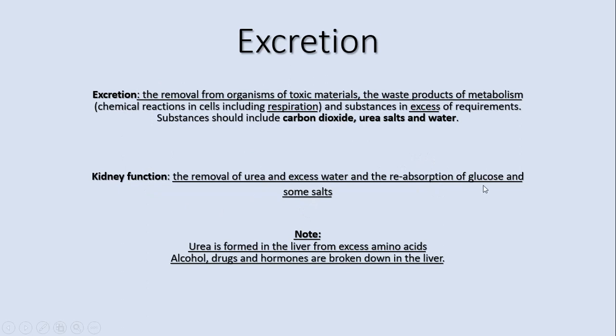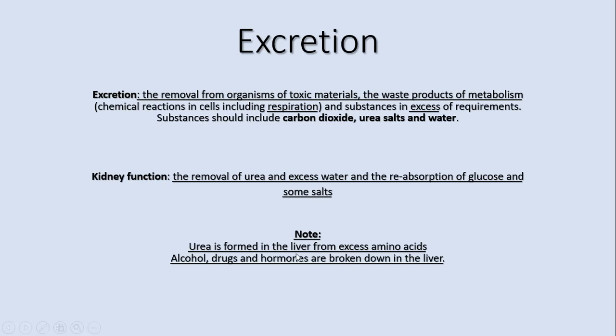The same for glucose. The glucose doesn't get out in the urine. It should not go out through urine. So when blood comes to the kidney, it is filtered from toxic materials and excess materials forming urine, while other materials are reabsorbed, such as water, salt, and glucose.